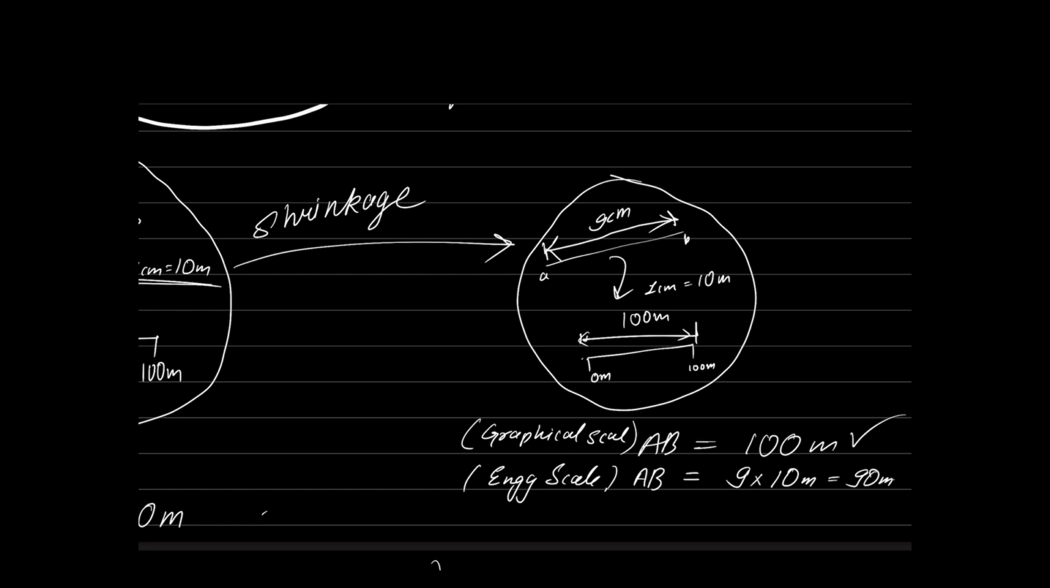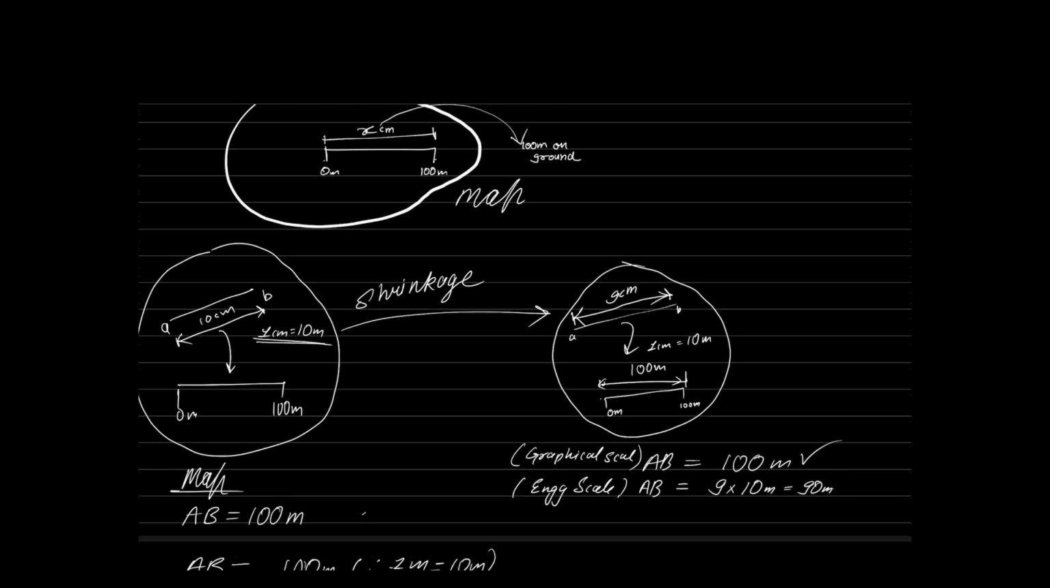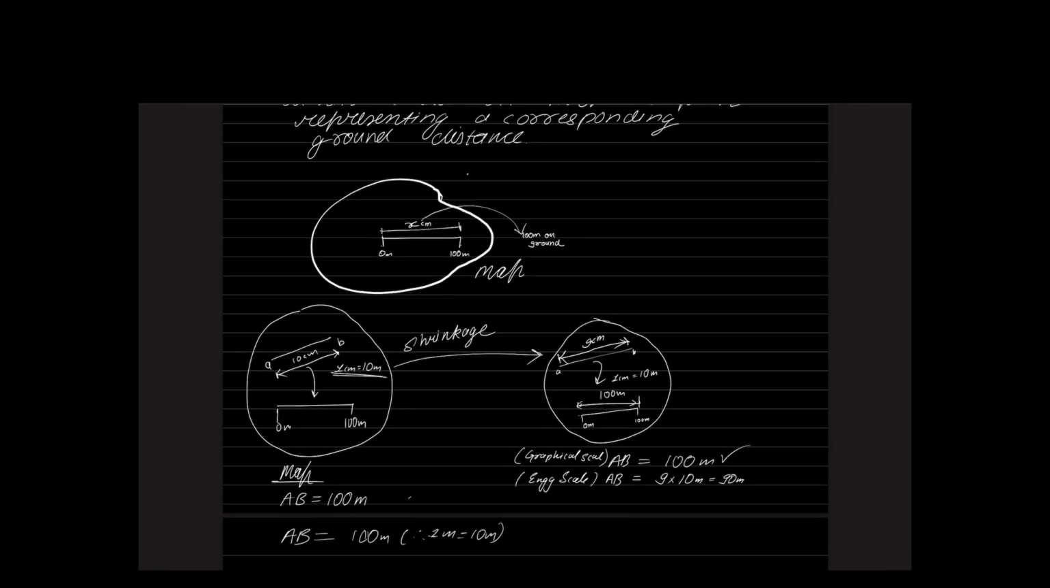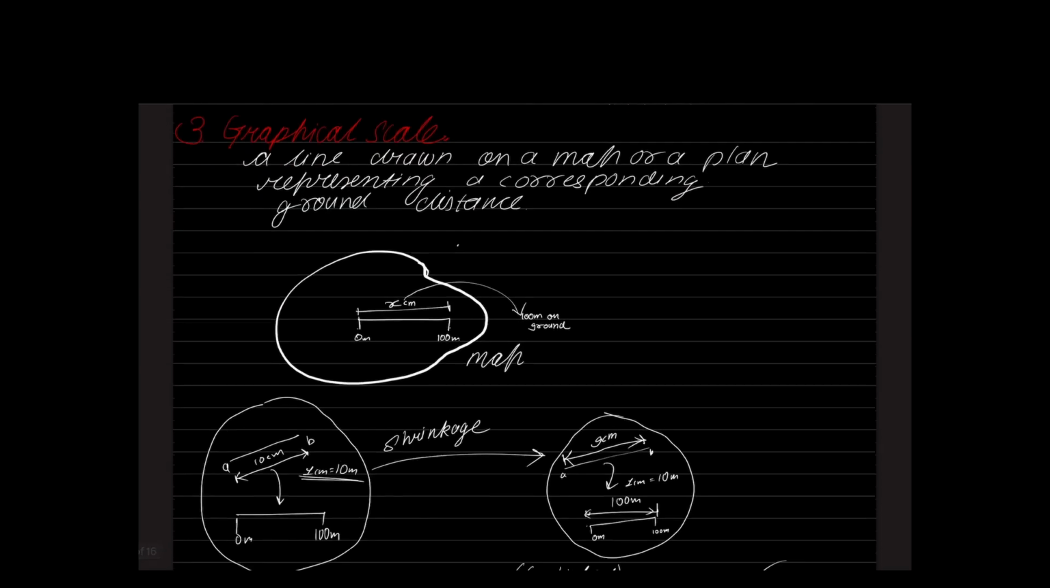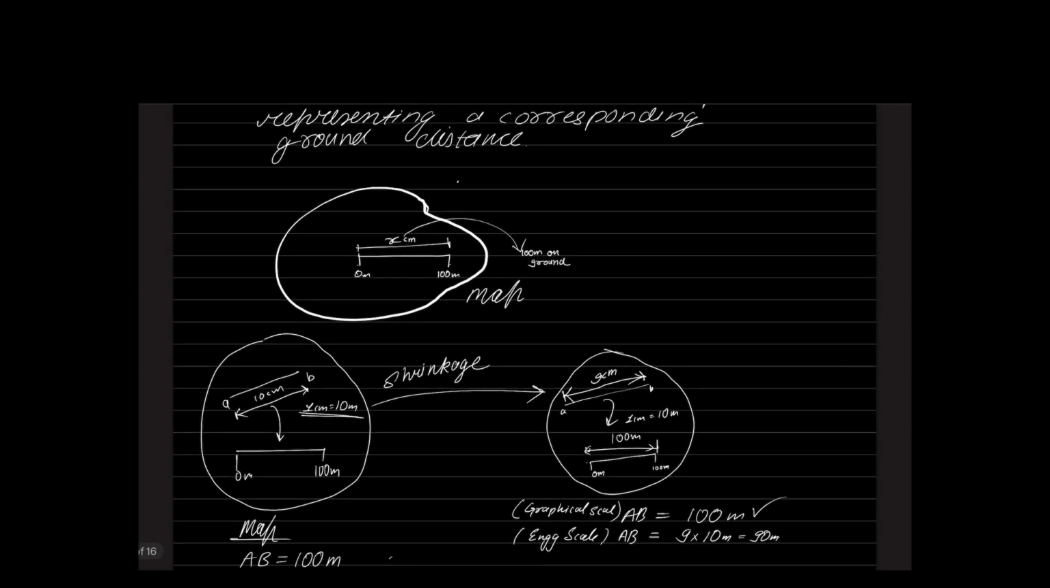Okay, yes. So have you seen this graphical scale anywhere? Yes or no? The best example you can see here. The best example of a graphical scale is nothing but Google Maps. You can see at the bottom of your Google map, we'll be having something like this. Can you see this? What is this line drawn on the map or plan? What do you call this?